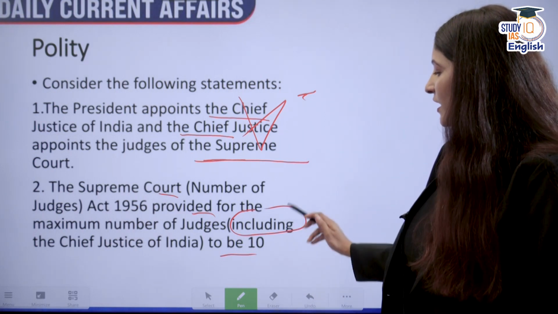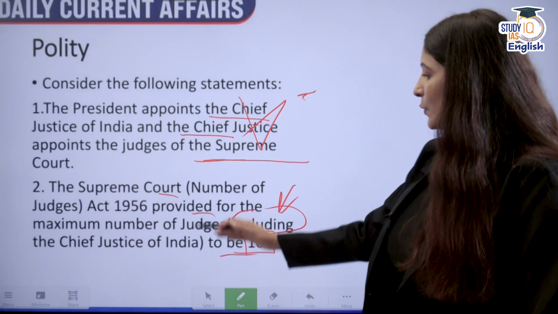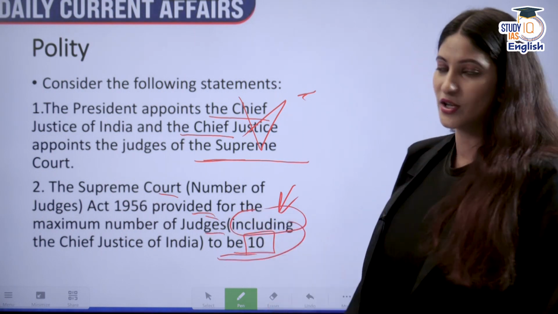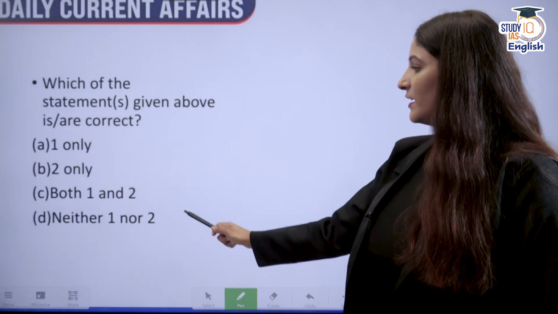Here it is written including the Chief Justice of India to be 10. No. Excluding the Chief Justice of India, the maximum number of judges of the Supreme Court is to be 10. So neither first is correct, nor second is correct, neither one nor two.